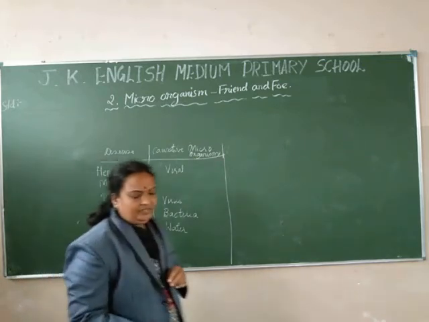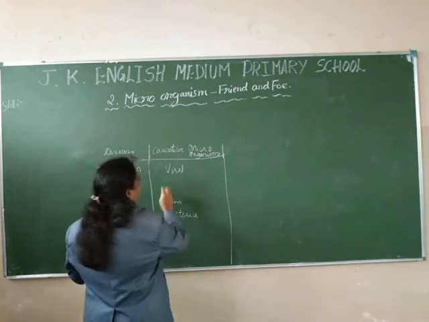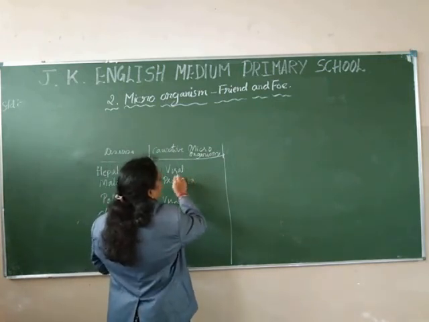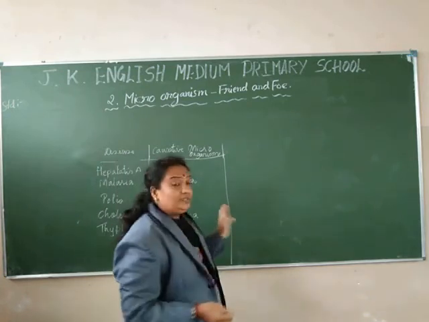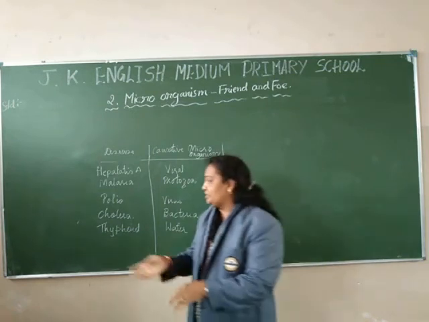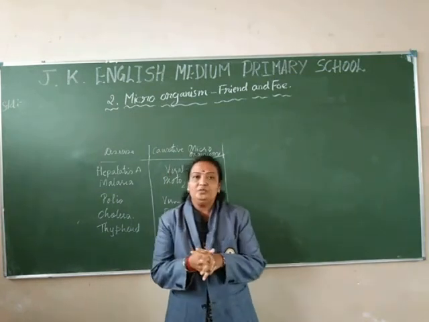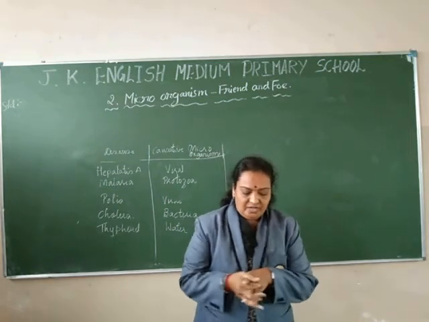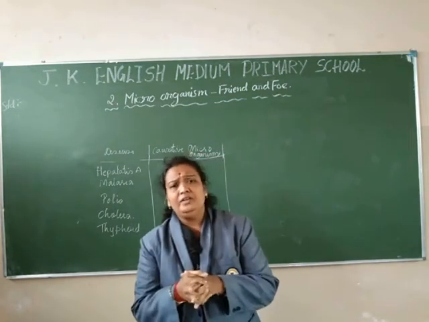Malaria is spread through microorganisms called protozoa. It is spread through mosquitoes, as I told you, the female Anopheles mosquito. That is one dangerous mosquito. The malaria disease is spread through that mosquito. So you have to be very careful while sleeping.